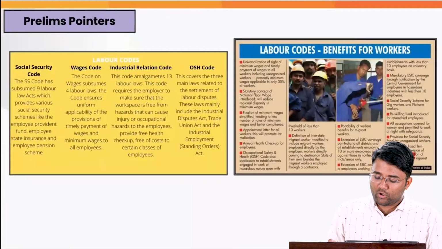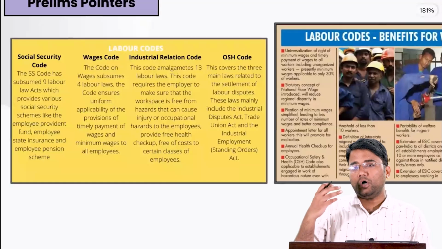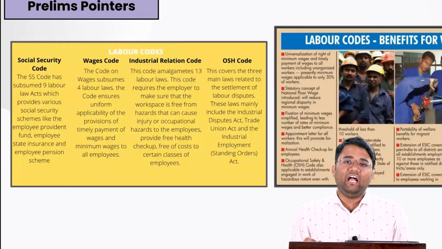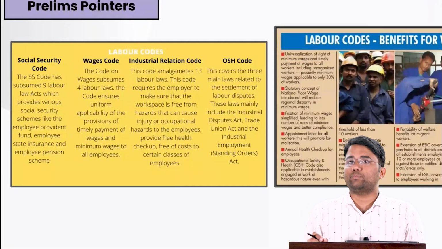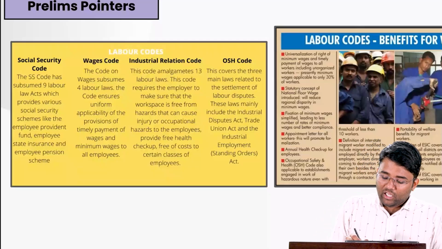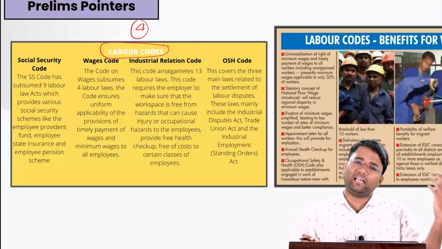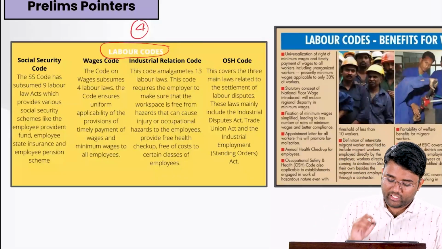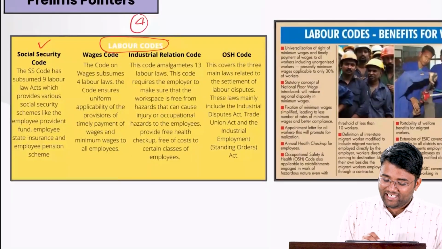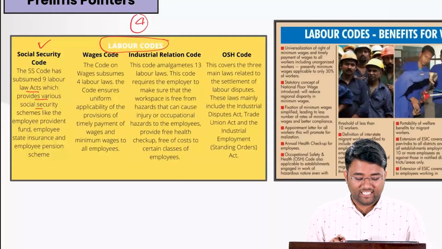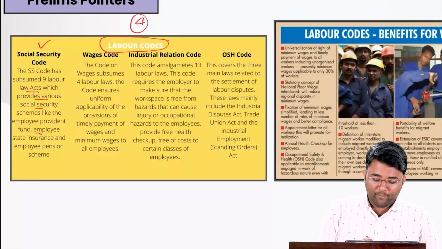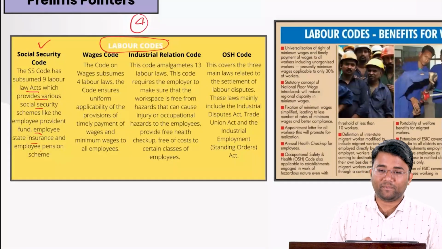There are some labor codes which talk about various safeties and help in preventing the exploitation of the people. For example, in 2019 four labor codes were formed by the government, subsuming all the earlier labor laws. For example, the Social Security Code subsumed 9 labor acts which provided social security schemes like Employees Provident Fund, Employees State Insurance, and Employees Pension Scheme.